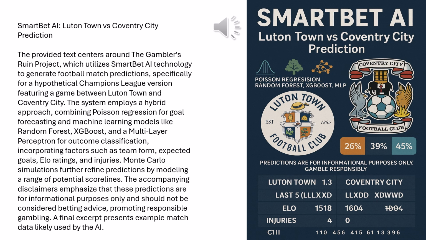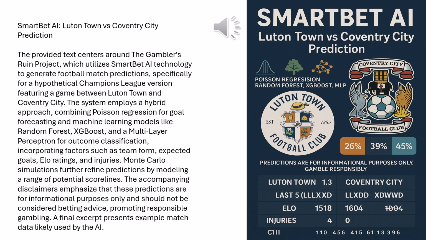Exactly. And they feed these models a whole load of relevant data. Like what kind of data are we talking about? Well, crucial stuff. ELO ratings, for one, that measure of team strength based on results. And crucially, they adjust these for the recent injuries. Oh, that's smart. Then there's recent form. They use points per game, PPG, and expected goals, or XG, which tells you about chance quality, not just shots. Precisely. Plus the obvious home-away advantage, the actual number of injuries, goal efficiency, how clinical teams are, and even what the betting markets are saying. So they're really trying to capture the whole picture.